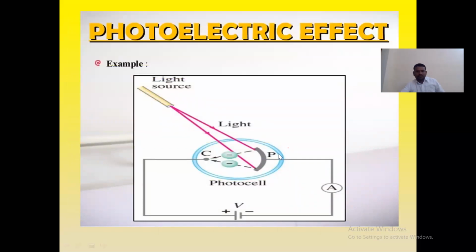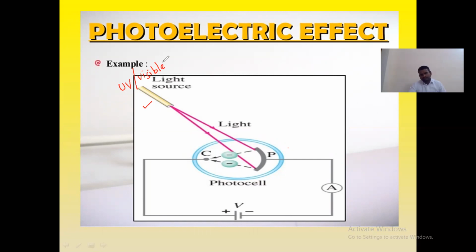Here you can see one more slide. This is the construction of the photoelectric effect. Here you require a light source. This light source should have a suitable wavelength and suitable frequency. That is why I am considering here that my light source is UV or visible light.